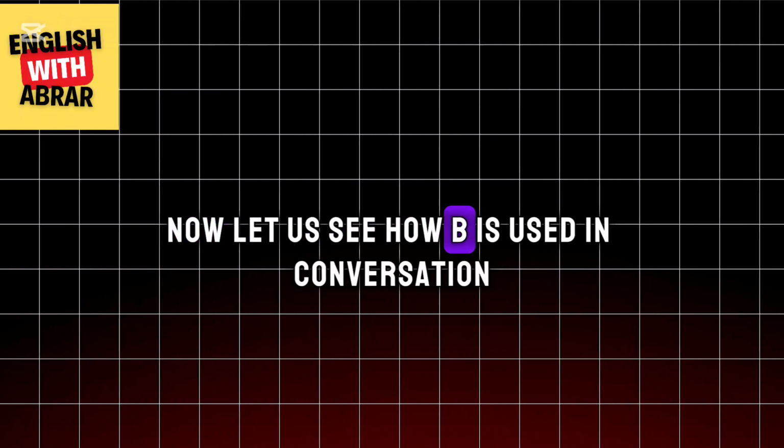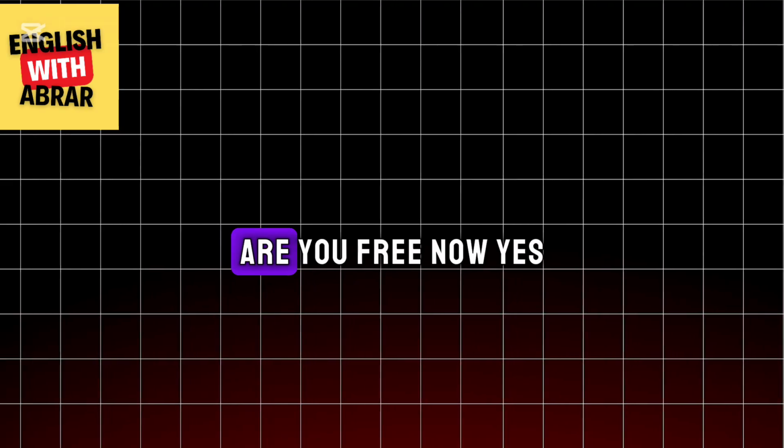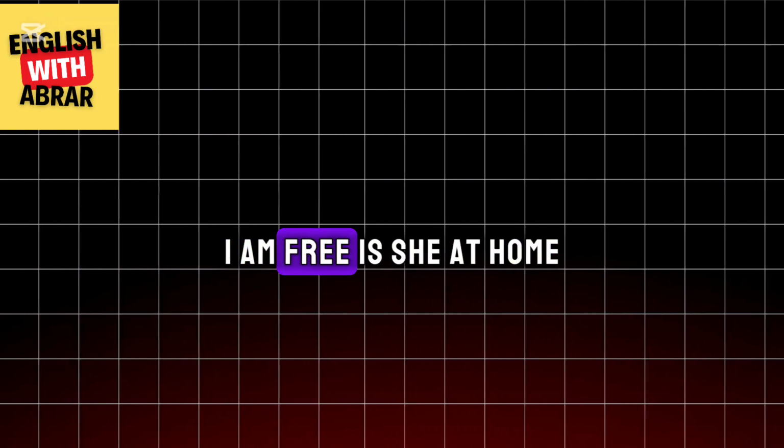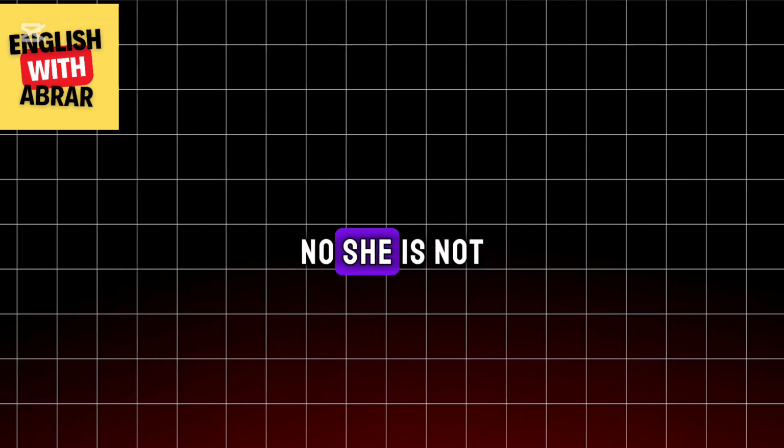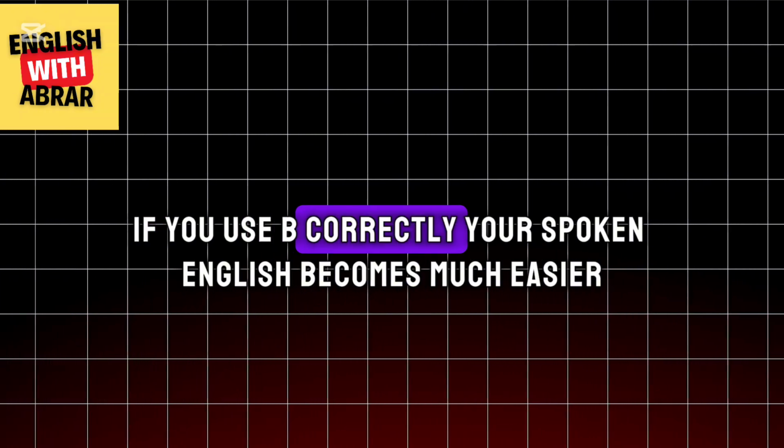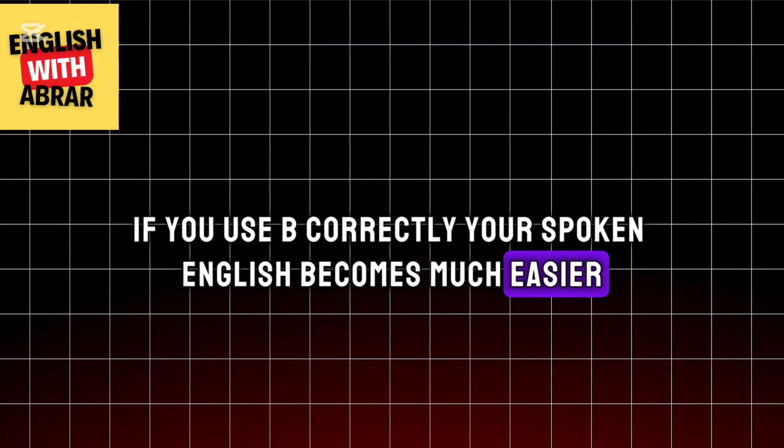Now let us see how be is used in conversation. Are you free now? Yes, I am free. Is she at home? No, she is not. If you use be correctly, your spoken English becomes much easier.